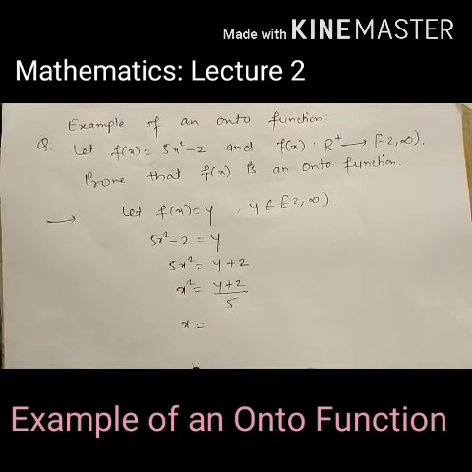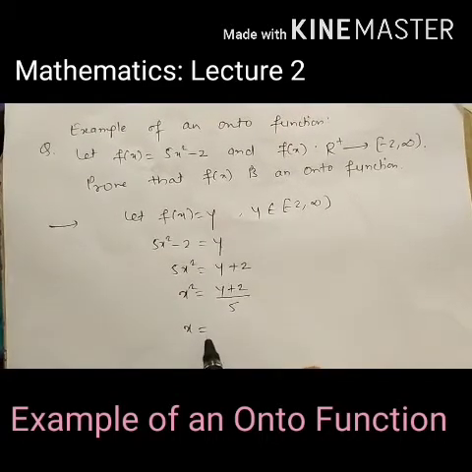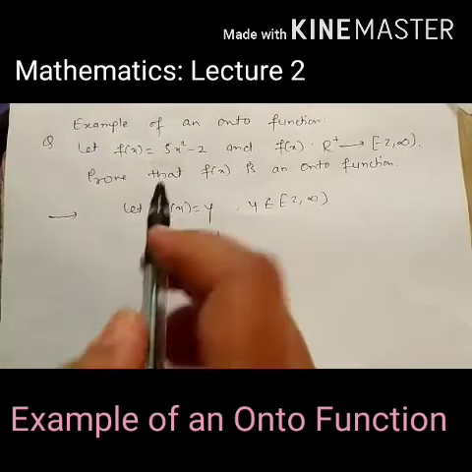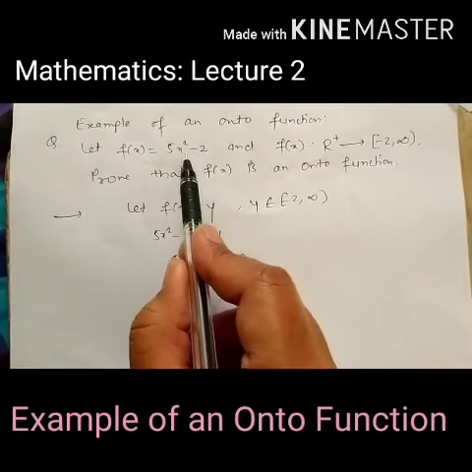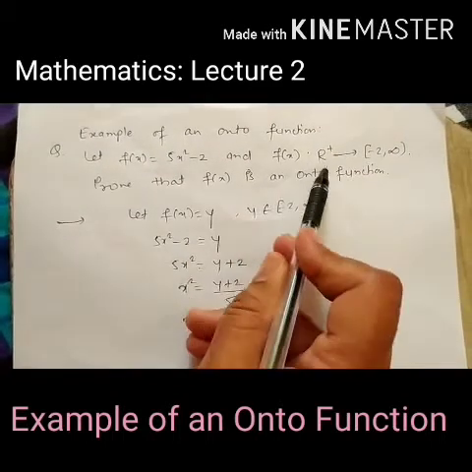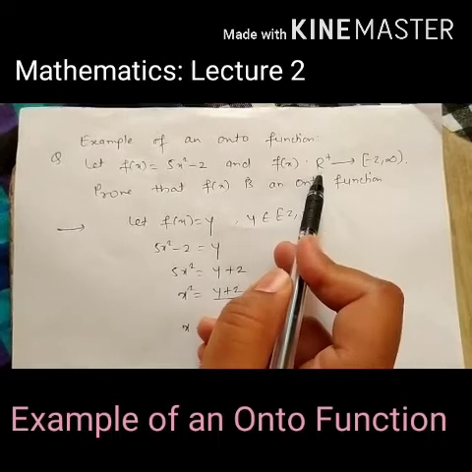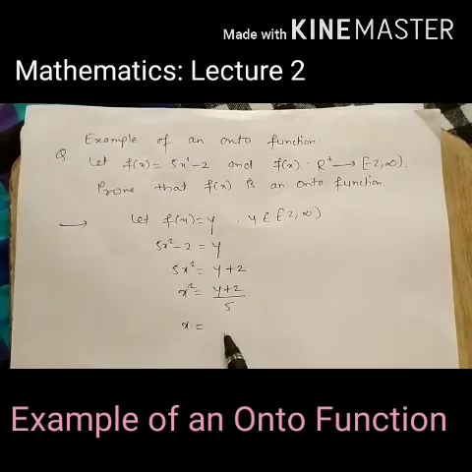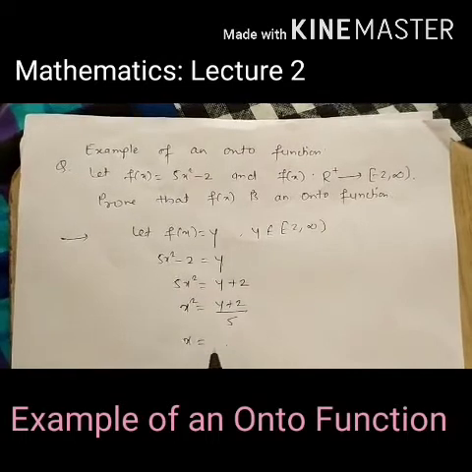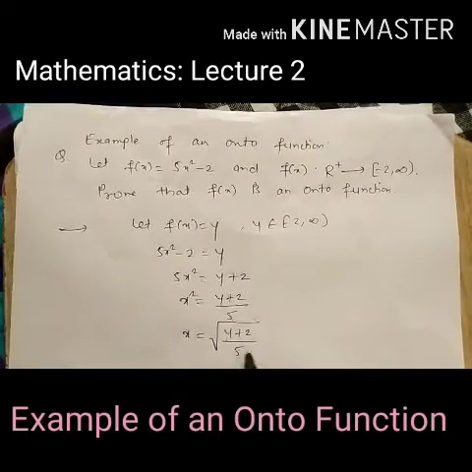We are getting plus minus square root of (y plus 2) upon 5. But already we have taken f(x) as 5x square minus 2 from R plus to minus 2 to infinity. Means clearly your x is positive, so we cannot take the negative square root. Understood? So x equal to square root of (y plus 2) upon 5.